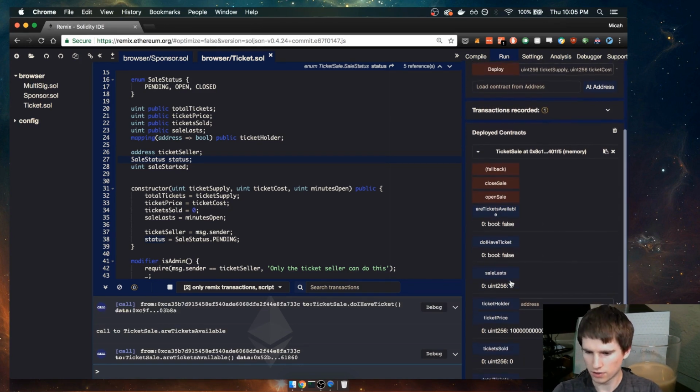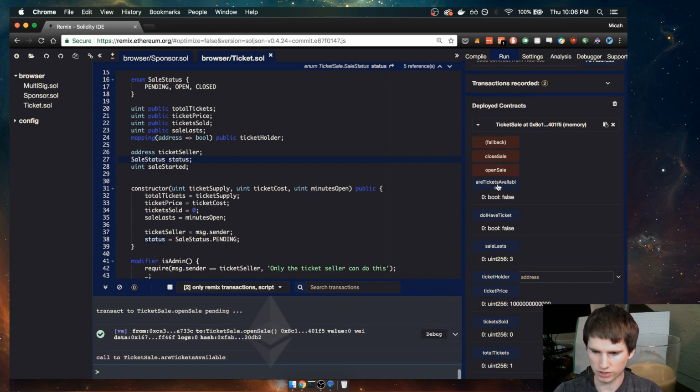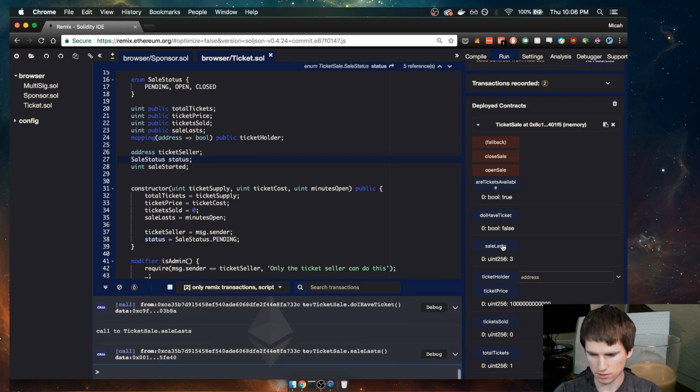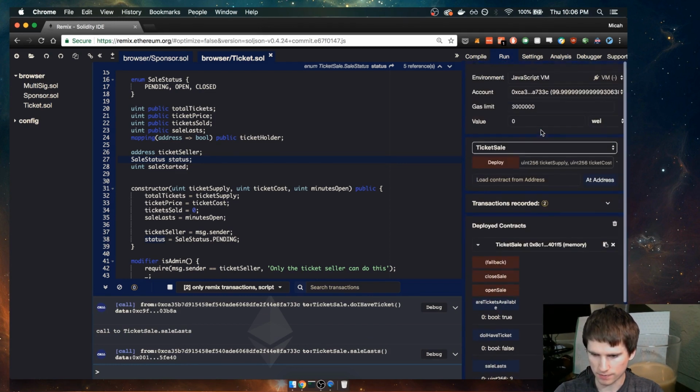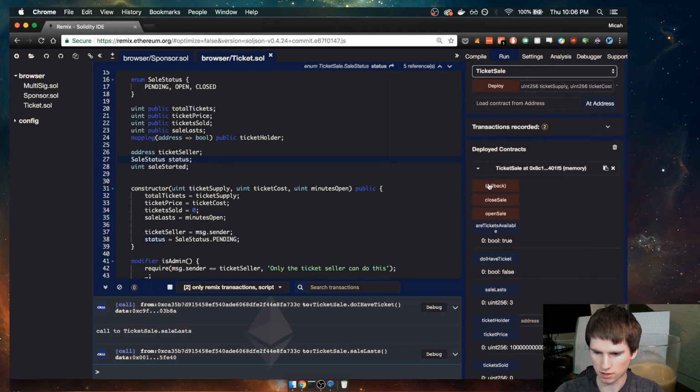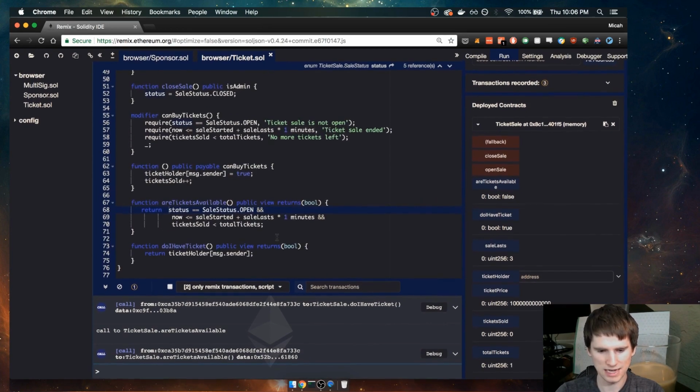Alright, so let's open the sale. Are tickets available should return true. Still don't have a ticket. The sale lasts 3. Now let's purchase our ticket. So I'm going to go up here to the value, paste that big number in, and click this fallback function. So now, do I have a ticket should return true. Are tickets available should return false. Cool. So we've got a pretty simple ticket tracking system.